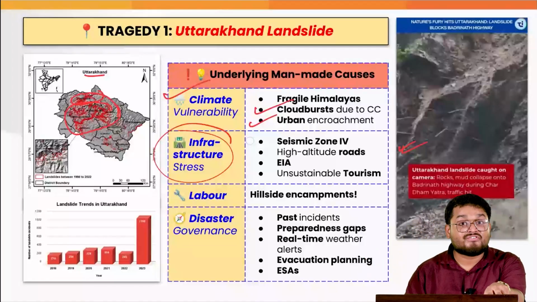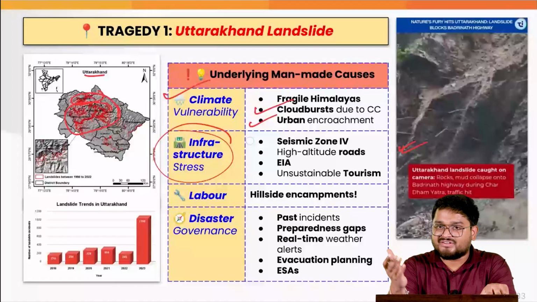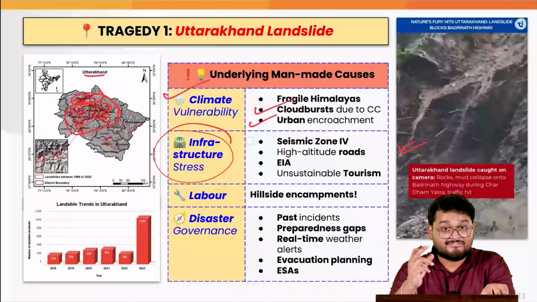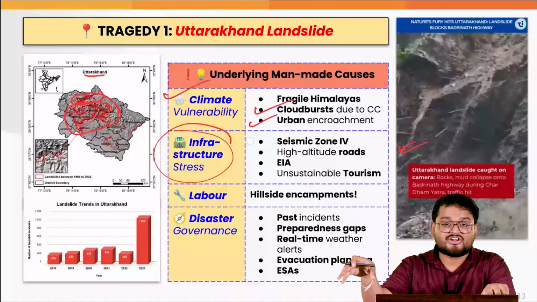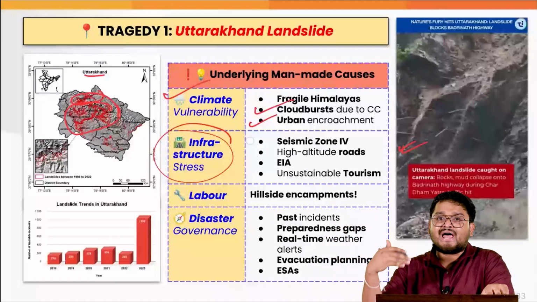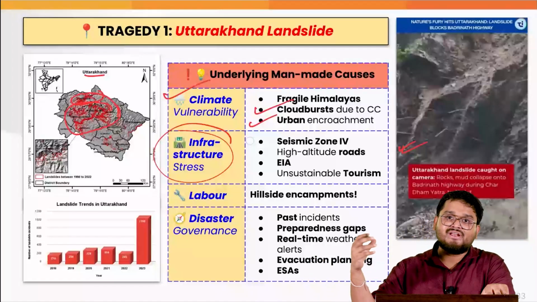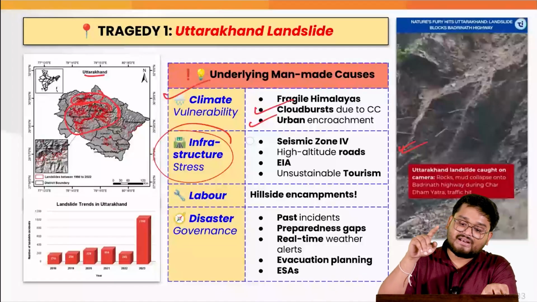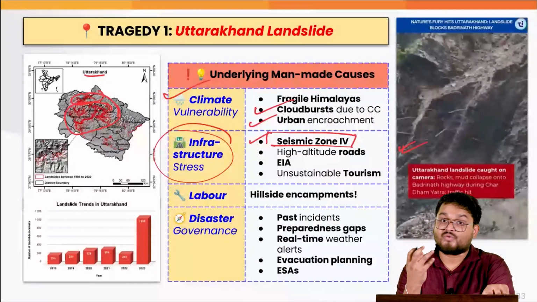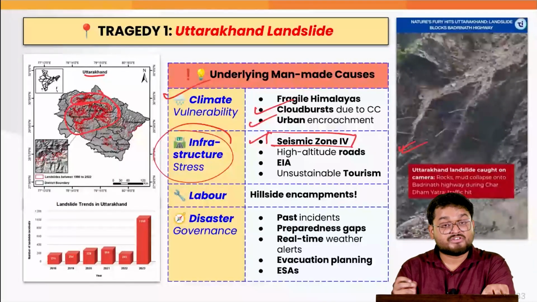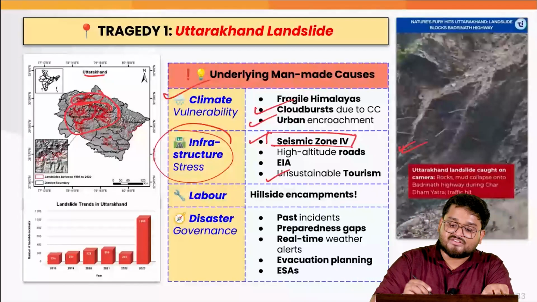But when we talk about the infrastructural development in this region, it is highly unsustainable. In recent visits to various Himalayan states, I have found out that the local people are not at all happy about the local destruction of the ecosystem due to flying dust from construction of highways, due to too much construction of hotels and various other industries related to tourism. So that is why we see that, despite being in seismic zone 5, which means it is quite an earthquake prone region, which makes it already prone to landslides, on top of that we have unsustainable tourism.